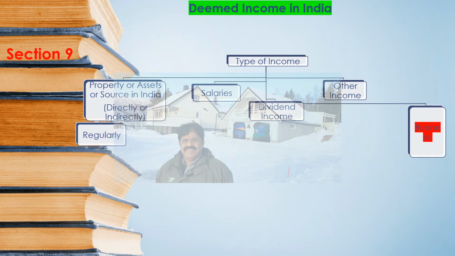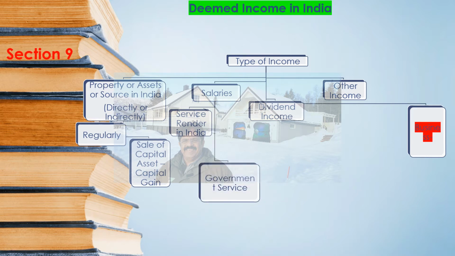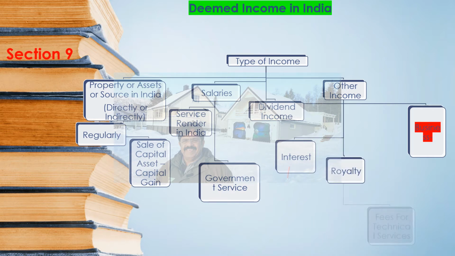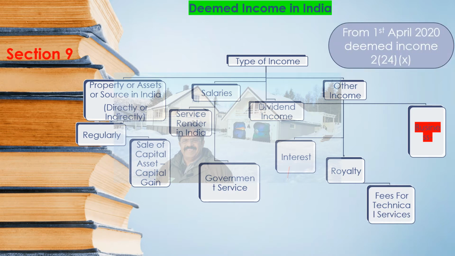Now once we are thinking of any property or any asset or the source in India, we can be earning regular income out of this, or it can be one-time income when we dispose of or sell that particular asset, and capital gain income may arise. Then a salary, if we are rendering the service here in India, and there can be a government service also. Dividend income we are already taking. Then other income can be interest income, royalty income, or fees for technical service. And from the 1st April 2020, another deeming income has come within this deeming provision. So we are also going to deal with the same.